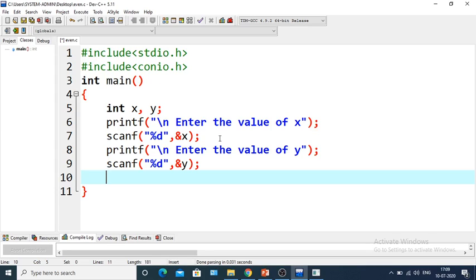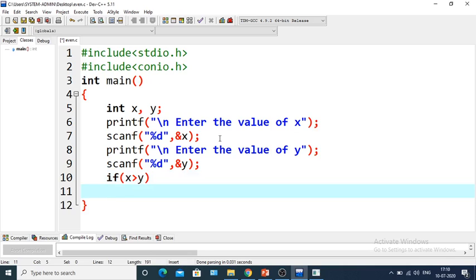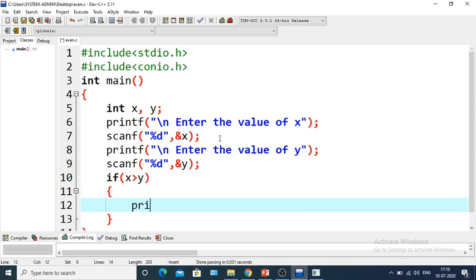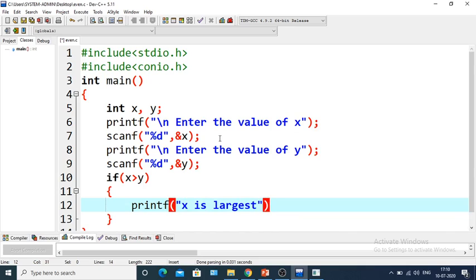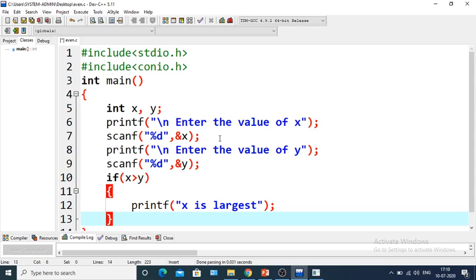So if x is greater than y, then we can print that x is largest. So if x is greater than y, we can say that x is largest.